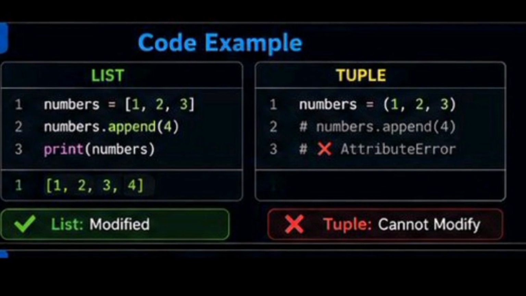Here's a simple example. In the list, we can easily use the append method to add a new value. However, if we try to modify a tuple in the same way, Python raises an error because tuples are immutable. So whenever your data needs to change, use a list. If the data should remain fixed, a tuple is a better choice.